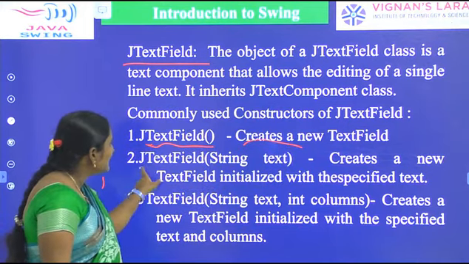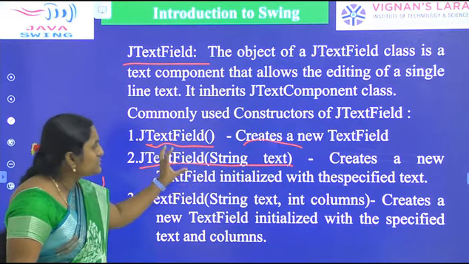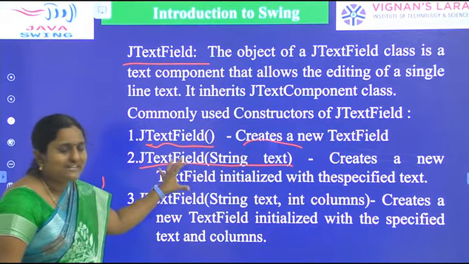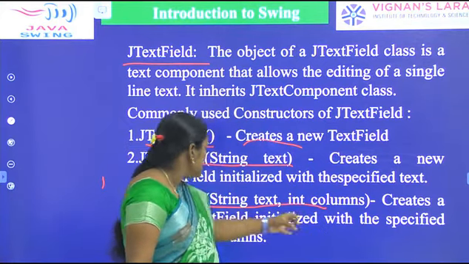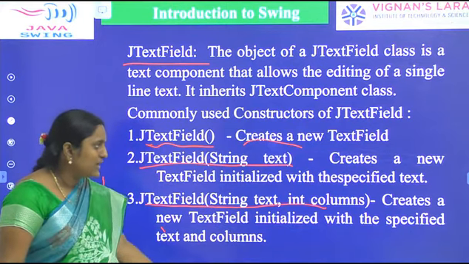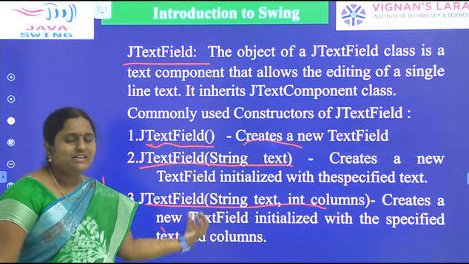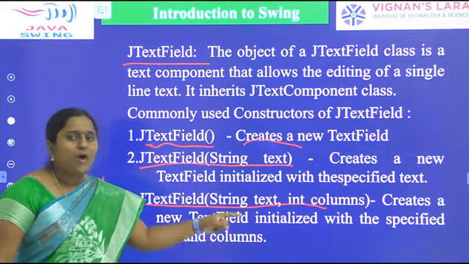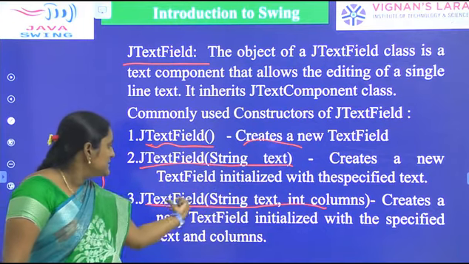Next one, JTextField(String text). It creates a new text field with the specified text only. Next one, JTextField(String text, int columns). It creates a new text field initialized with the specified text and number of columns. Here columns is an argument that is passed to the JTextField constructor.